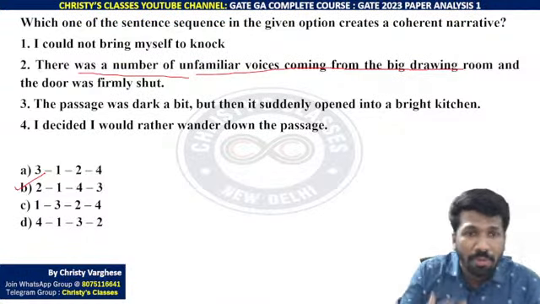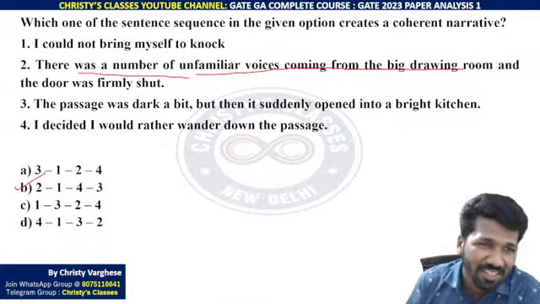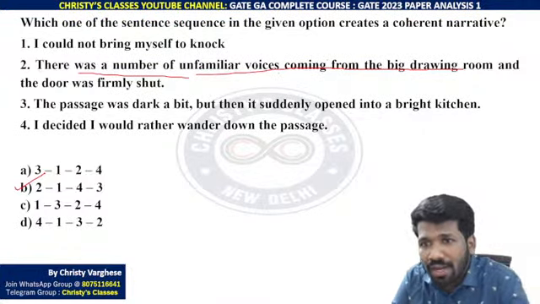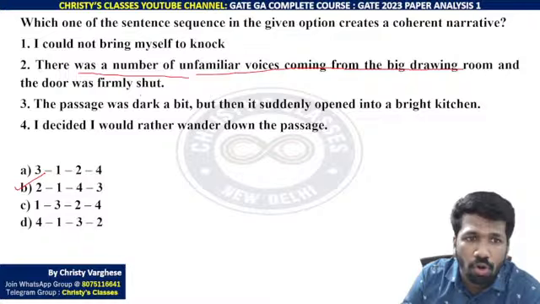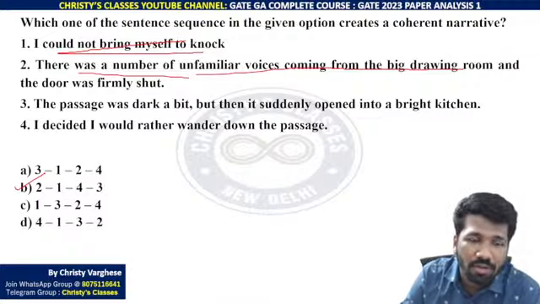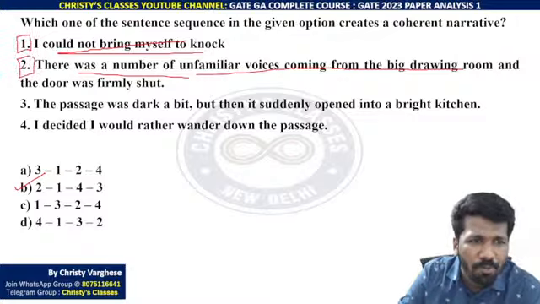But still we have to make up a story. That is the question. So बहुत unfamiliar voices आ रहा था ड्राइंग रूम से और डोर बहुत फर्मली शट था, इसलिए वो नॉक नहीं किया. He was not able to knock. Maybe he was afraid, maybe we are guessing. So 2 के बाद 1 आना totally possible है ना.